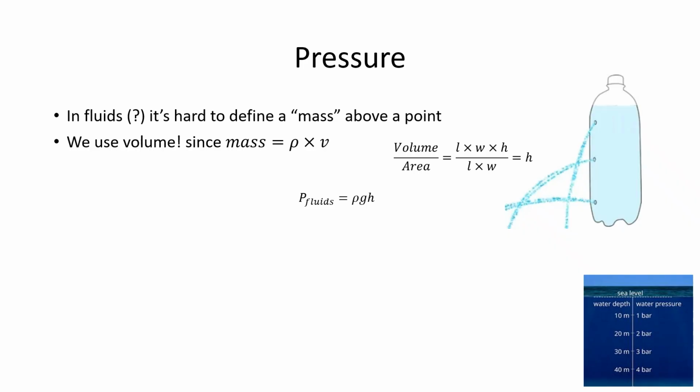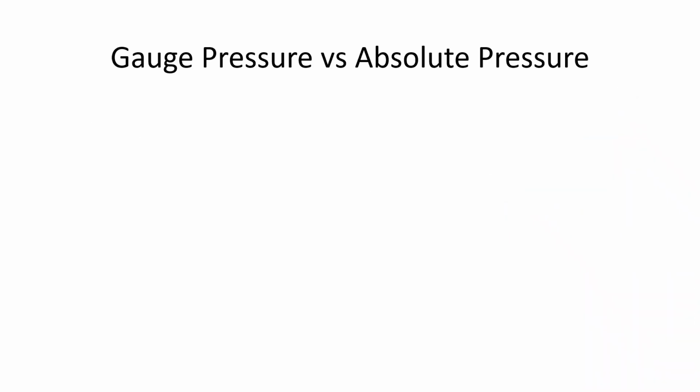Height is easy to measure for a fluid. I just take a ruler and I measure the height. So I can use that to find the pressure for a fluid. Instead of trying to get a mass and weigh it and figure out what area I'm using, I can just take a height of a liquid or a gas, and I can find what pressure it exerts.